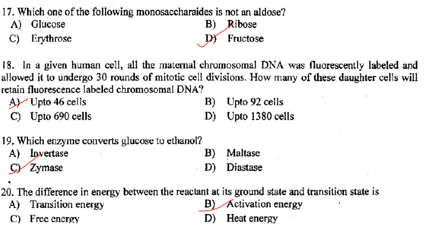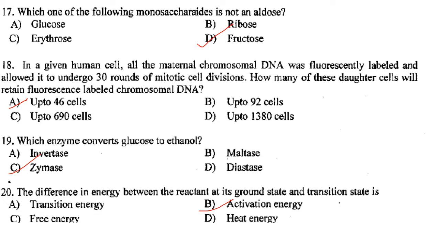Then, which of the following monosaccharides is not an aldose? The answer is fructose. It is a ketose. Then in a given human cell, all the maternal chromosomal DNA was fluorescently labeled and allowed to undergo 30 rounds of mitotic cell division.